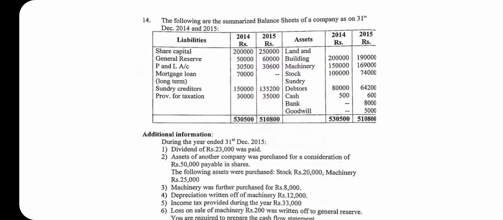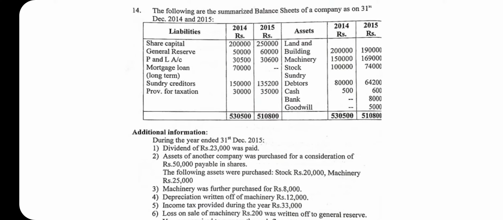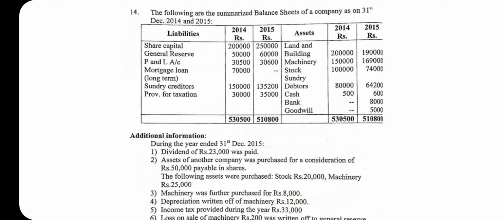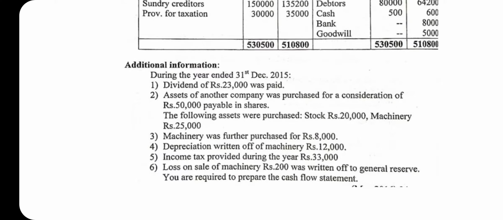Under the liability side they have given share capital, general reserve, profit and loss account, mortgage loan which is long term, sundry creditors, provision for taxation, and under the asset side they have given land and building, machinery, stock, sundry debtors, cash, bank and goodwill. So they have given the additional information which is as follows.